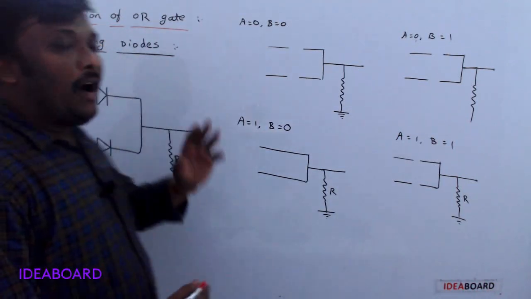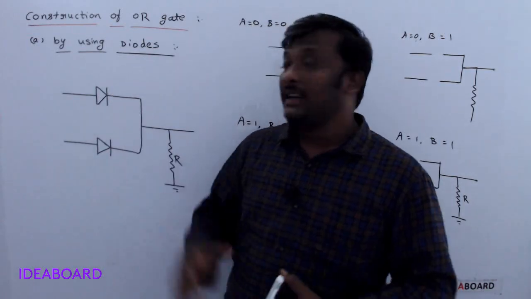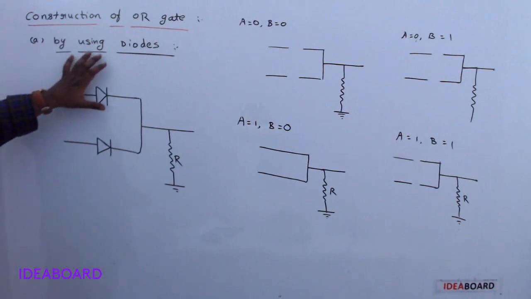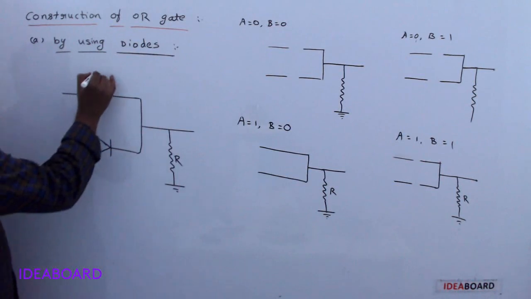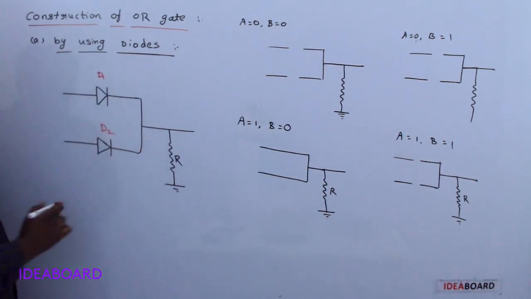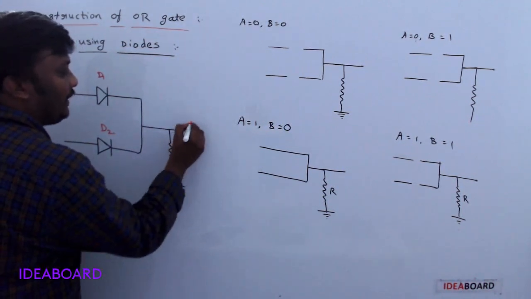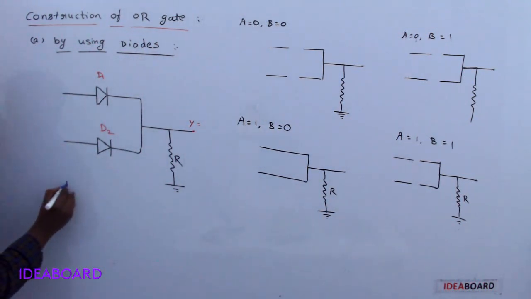Now, construction of OR gate by using diodes. From the examination point of view, this is very, very important. Listen very carefully. Here, the OR gate is constructed by using two diodes. One is D1, another one is D2. We know the symbol for a diode now. Here, we take one resistor R, and across the resistor, we can take the output Y.